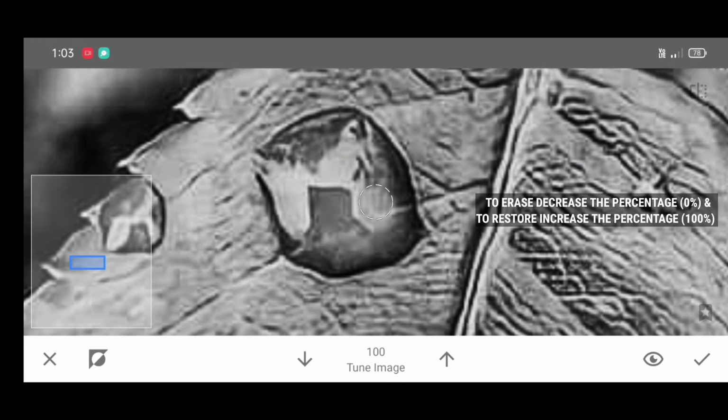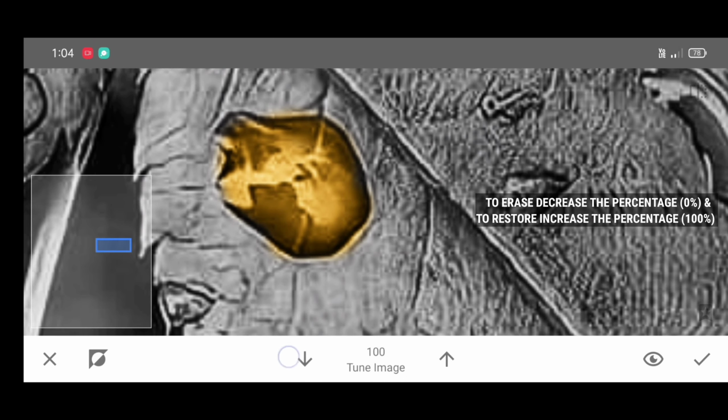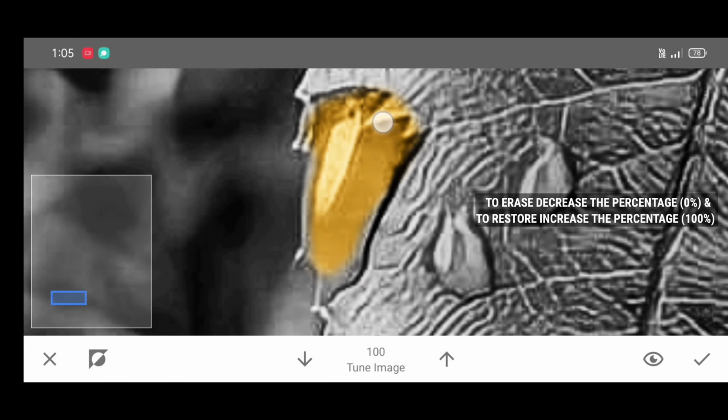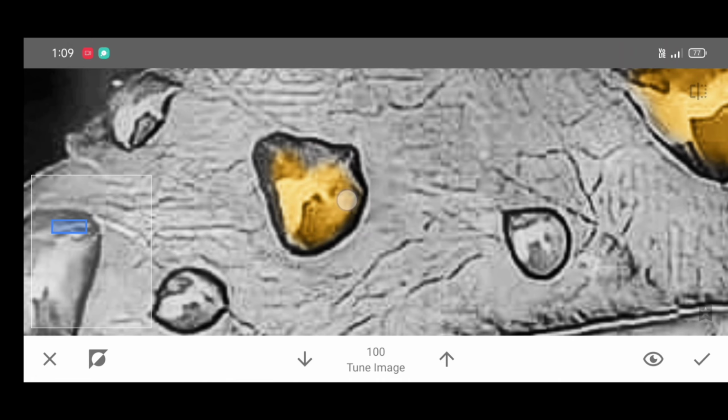Brush neatly by adjusting the percentage. To erase, decrease the percentage, make it 0, and to restore, increase the percentage, make it 100%. Zoom the photo and brush neatly.